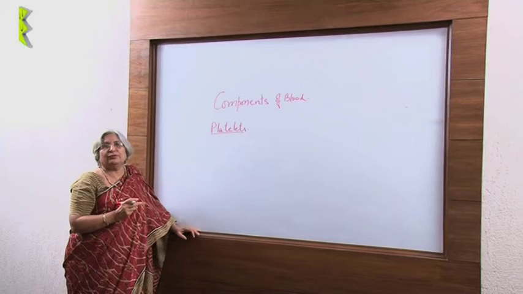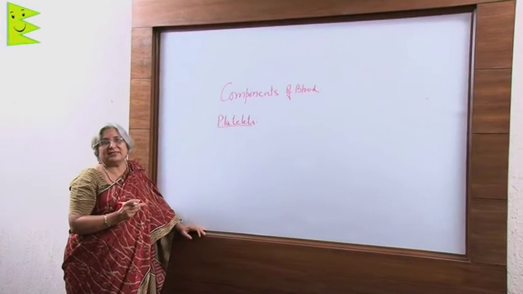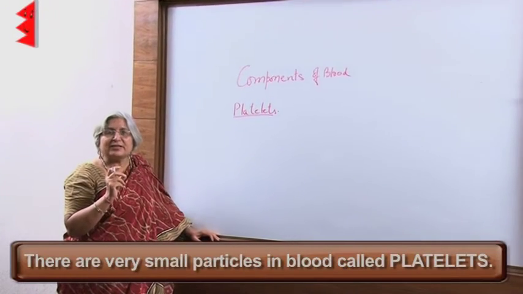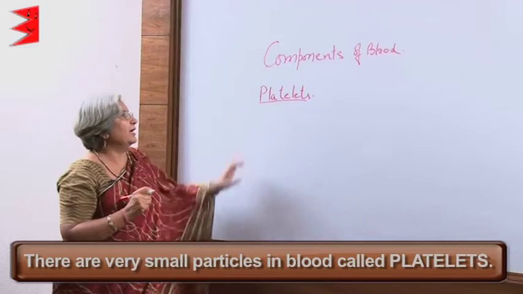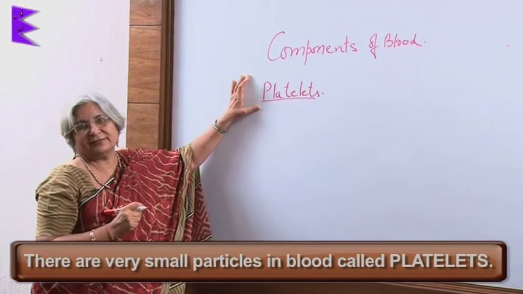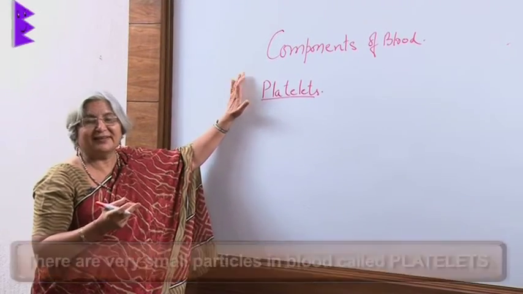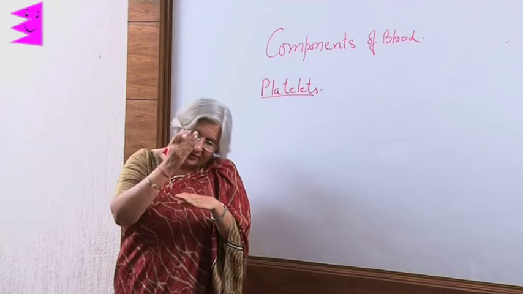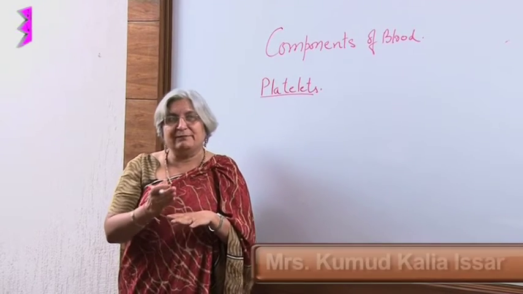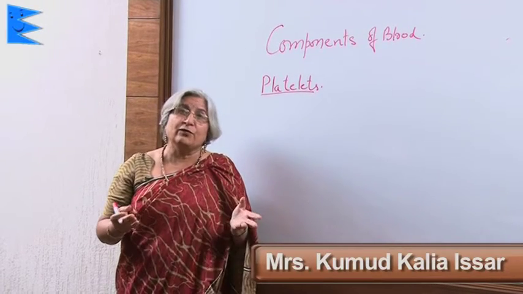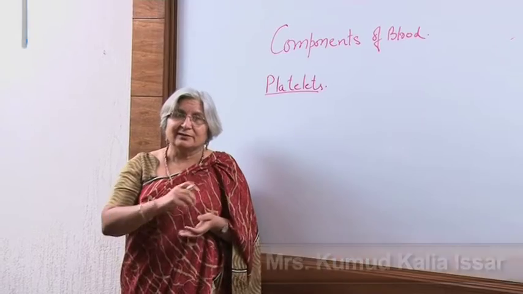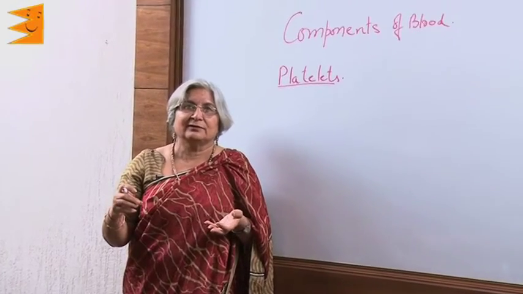In addition to red blood cells and white blood cells, there are very small particles in blood called platelets. Now, what is their role? Imagine if you have had a cut by a blade or a knife, or you are wounded. What happens? Blood starts oozing out.